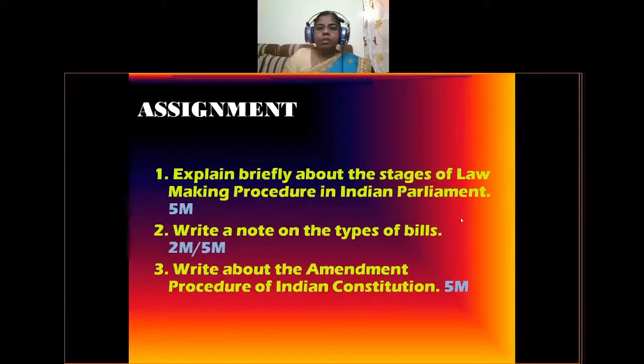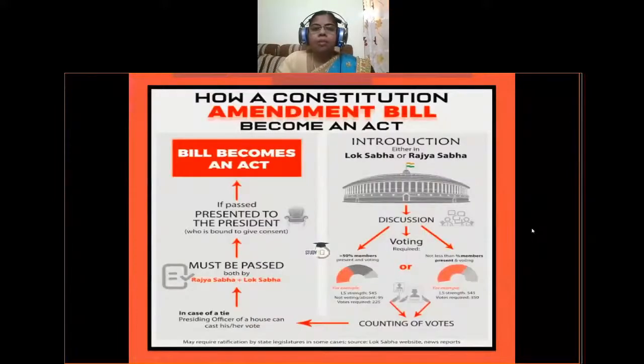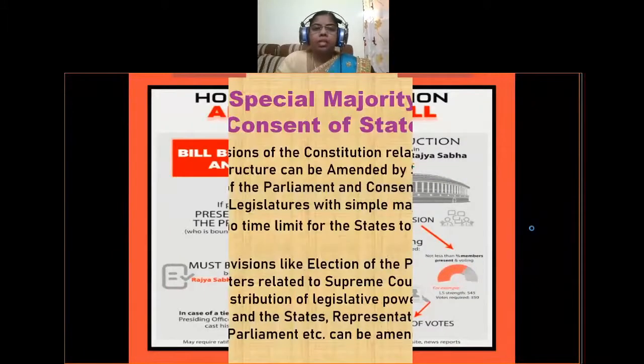So these are the three questions which are very important from today's topic, and you have to prepare notes for these questions and learn for your IPE. So let us recall all the topics which you have learned today. This is a constitutional amendment bill becoming an act, by special majority and consent of the states.